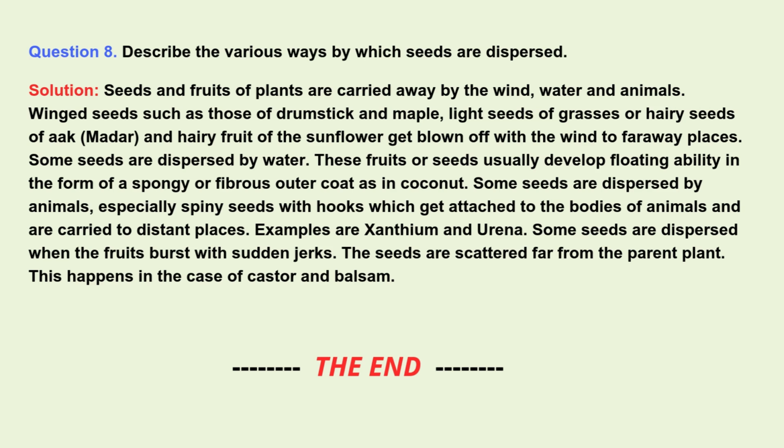Examples are xanthium and arania. Some seeds are dispersed when the fruits burst with sudden jerks. The seeds are scattered far from the parent plant. This happens in the case of castor and balsam.